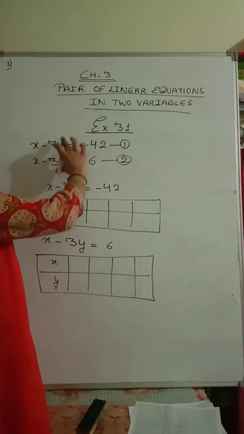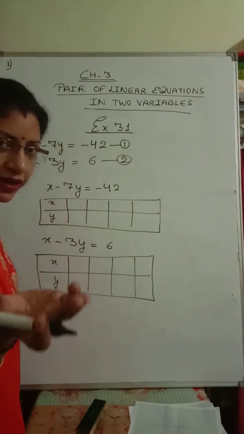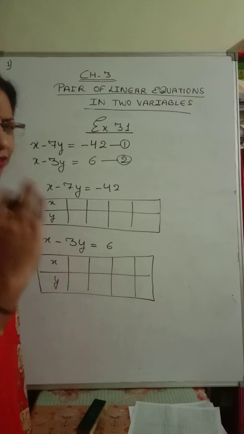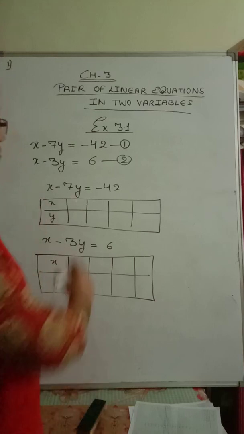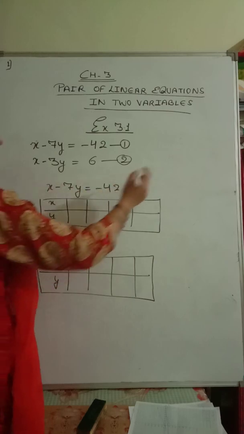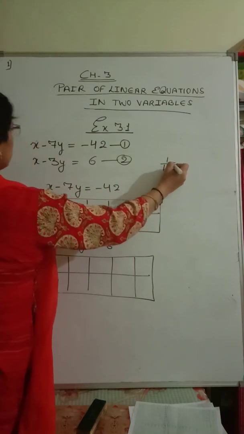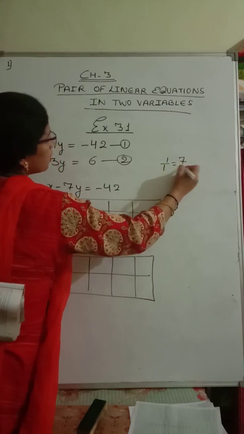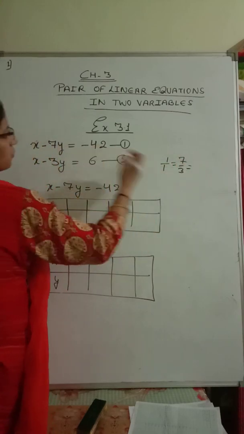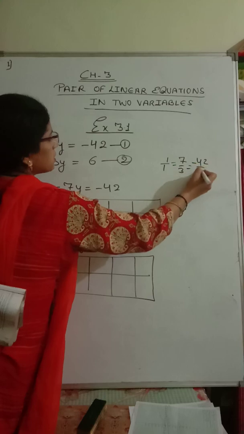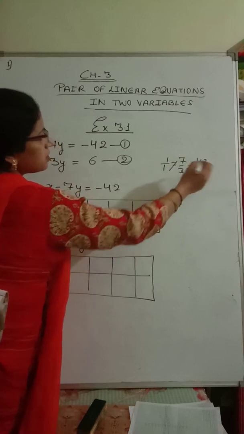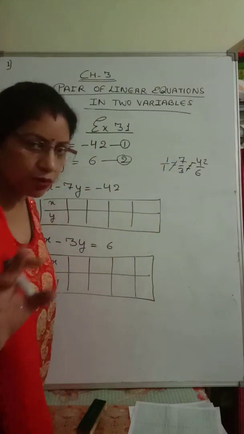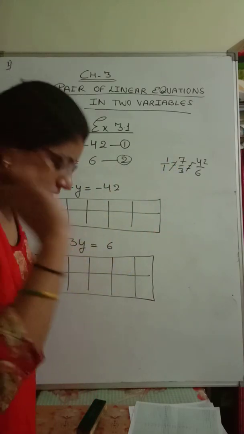So first, let us see in rough whether these two lines are intersecting, parallel or coincident. Which type of graph will we get? So compare a1 upon a2, that means 1 upon 1, which is not equal to minus 7 upon minus 3, that means plus 7 upon 3, and c1 upon c2 is minus 42 upon 6. That means these three are not equal. So whenever a1 upon a2 is not equal to b1 upon b2, we always get intersecting lines.